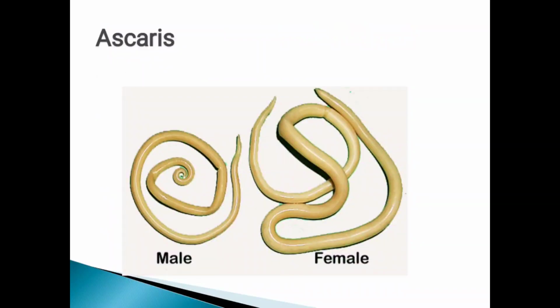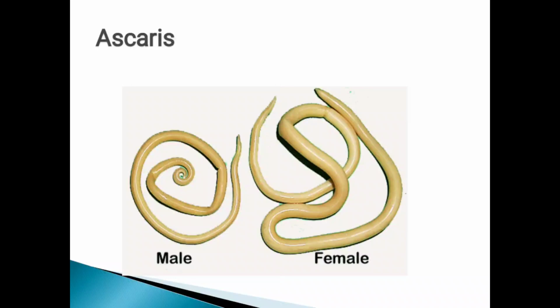Now in these pictures I have shown male Ascaris and female Ascaris. By observing, you can give the distinguishing points between them. Remember this, it is very important for practicals, as this question can be asked for spotting.